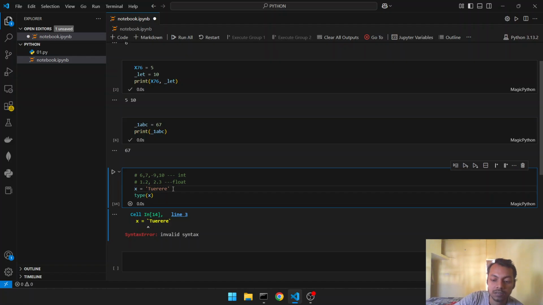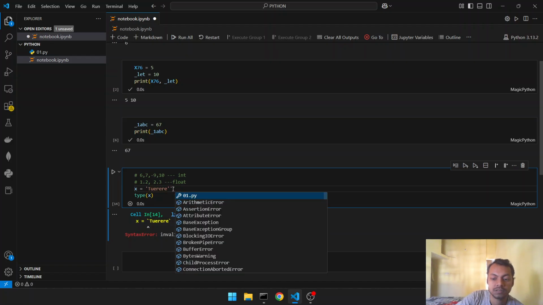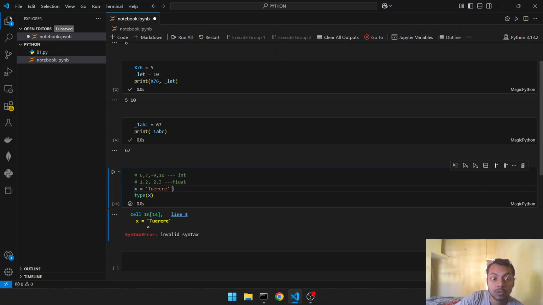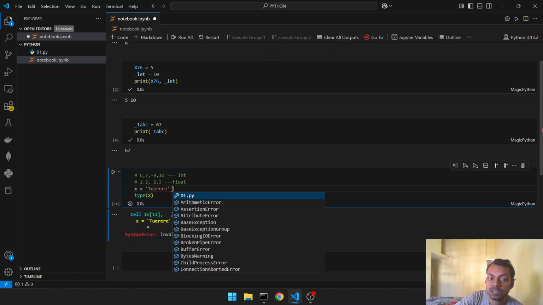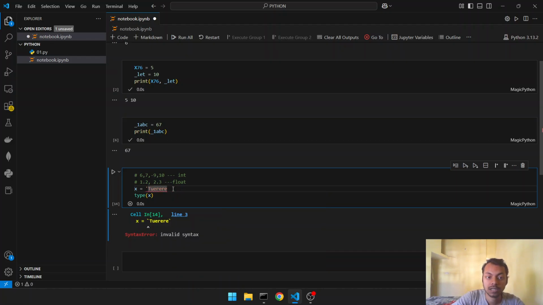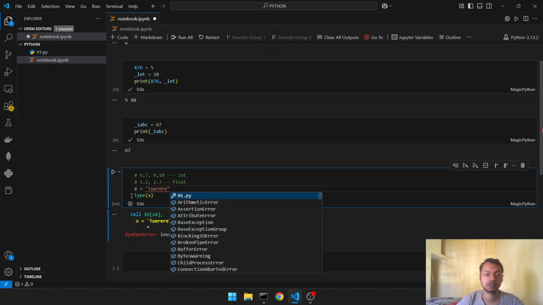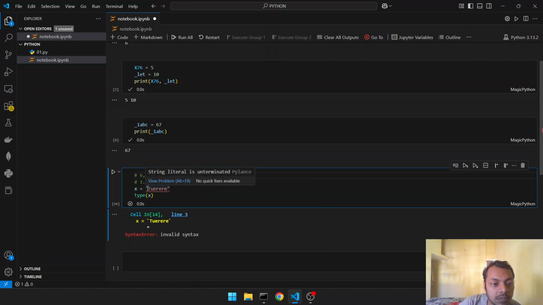For triple quotation, we need to use three single quotations. However, for double quotation, we can't use two single quotations. It won't be valid. For double quotation, we need to explicitly give double quotes. And one more thing: see here, I have started with a single quote but ended with a double quote.